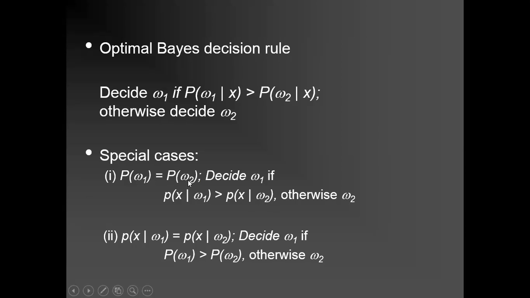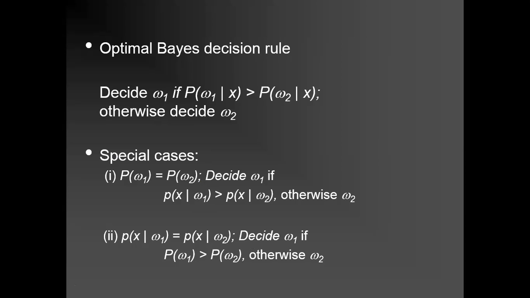And suppose your class density functions are equal, like whatever you are measuring, say the lightness value, and this is equal, then it only depends upon your a priori probabilities. So this is how the Bayes rule can be modified: in the first case the a priori probabilities are equal, so the decision depends upon the class density function, and if the class density functions are equal, the decision is based only upon a priori probabilities.